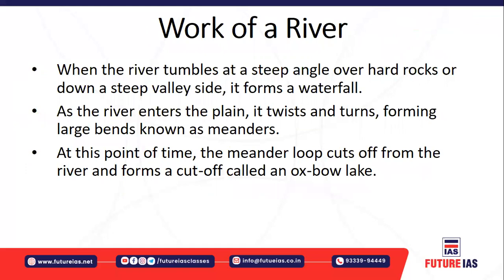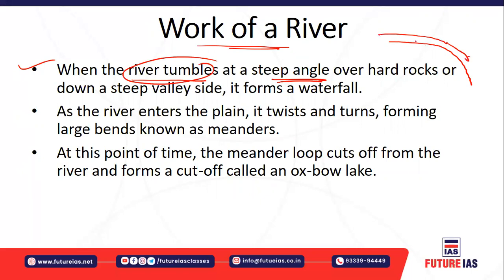Okay, let's understand the work of the river, right? The different types of work which are performed by the river. For example, when a river tumbles at a steep angle over hard rocks, okay, for example, this is the hard rock, and when the river tumbles over this hard surface, what does it cause? It causes a waterfall, right? And this angle should be steep. So this is a steep angle where the river flows down over the hard surface, and all along the steep valley side it forms a waterfall.